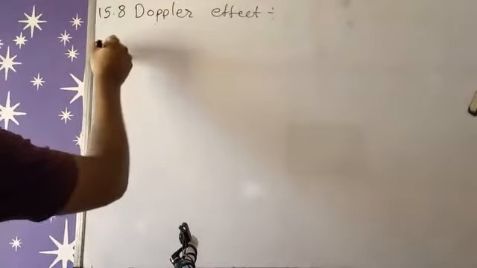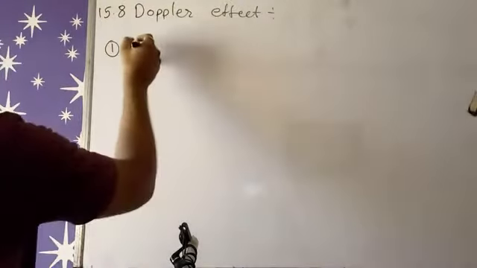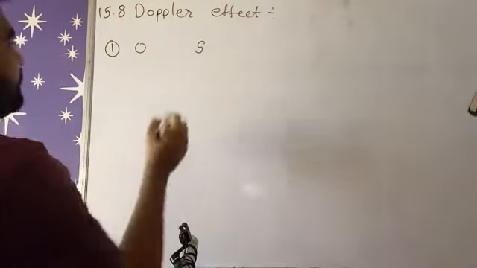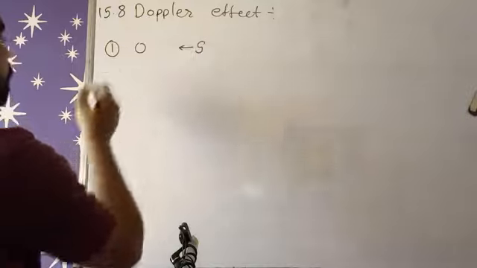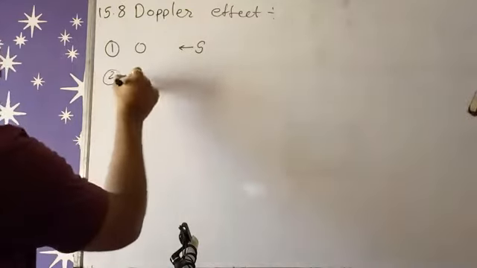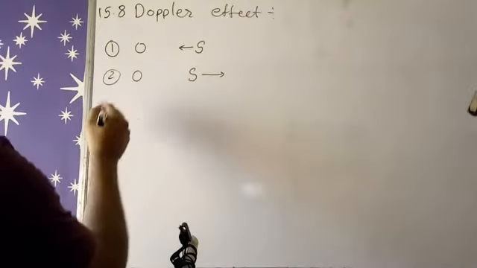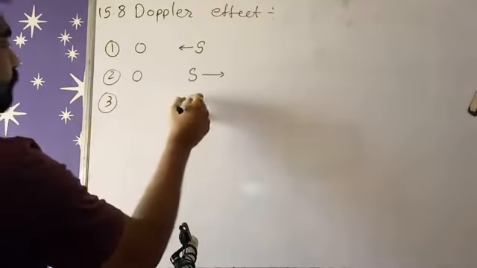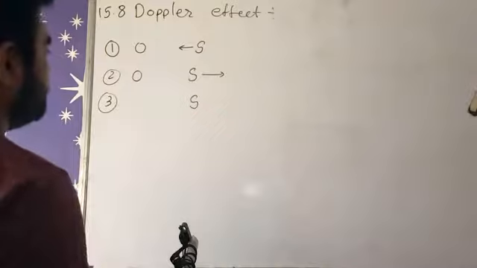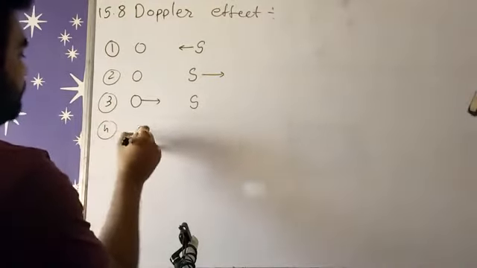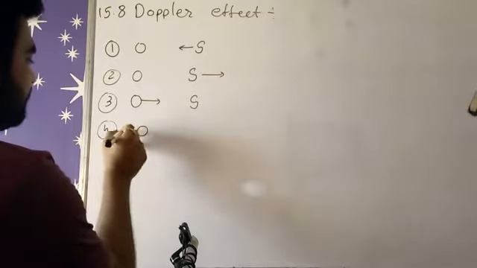First category, whenever the observer is at rest and the source is moving towards the observer. Second, the observer is at rest again, and the source is moving away from that observer. Third, now the source is at rest and the observer is moving towards the source. Fourth, the observer is moving away from the source.